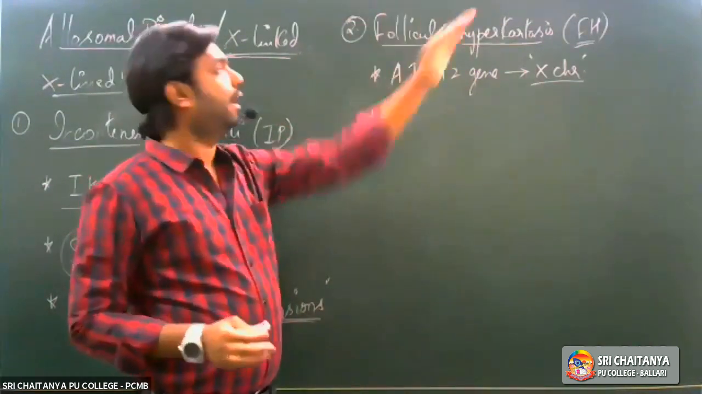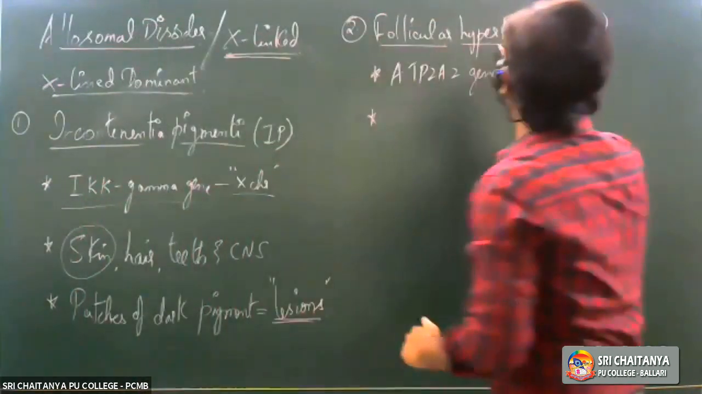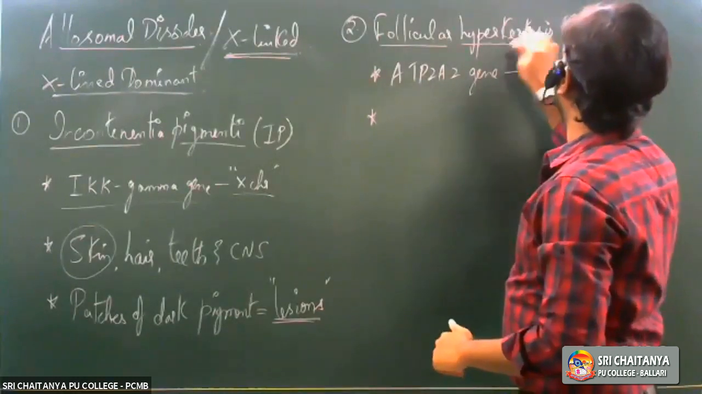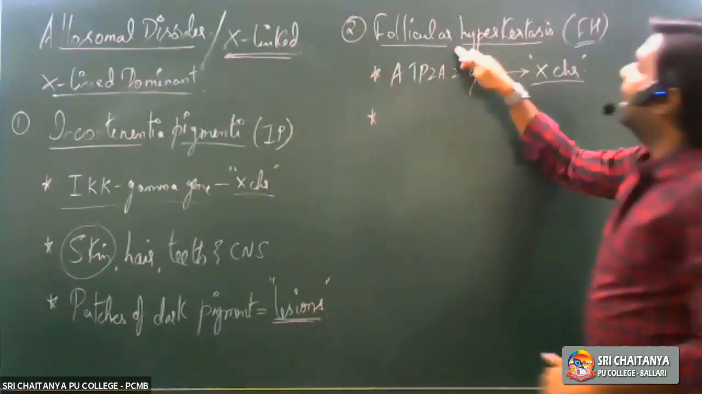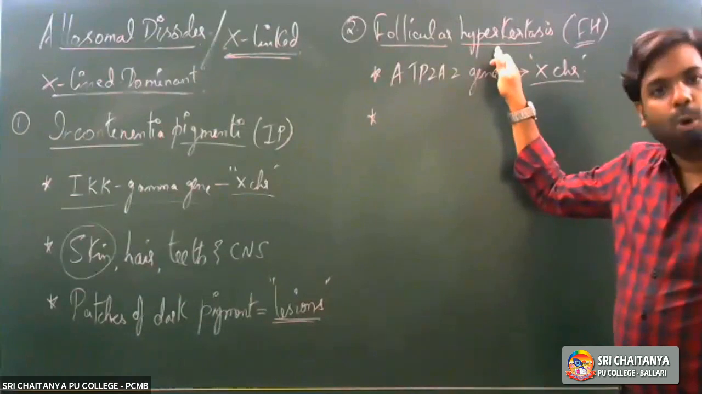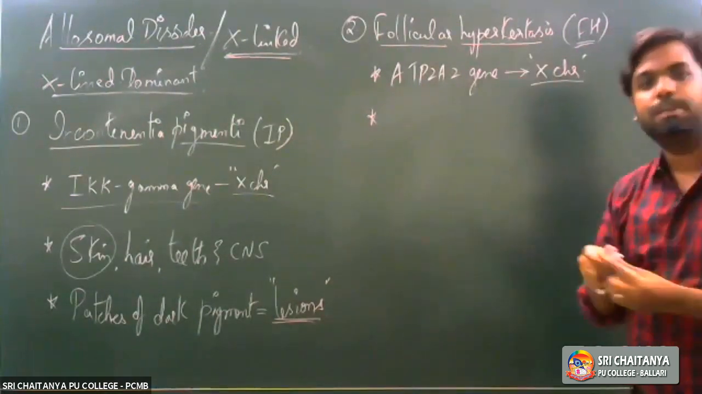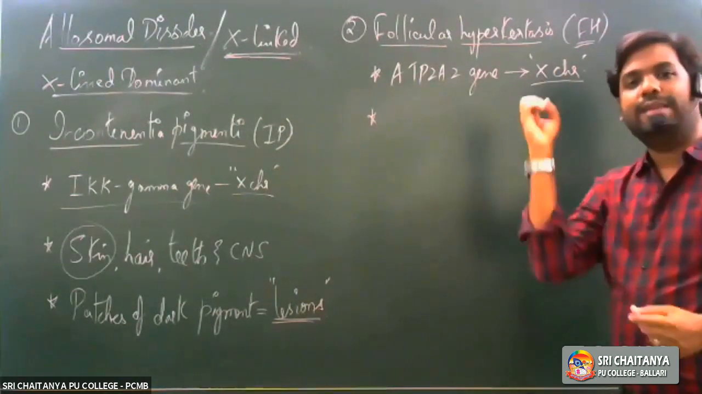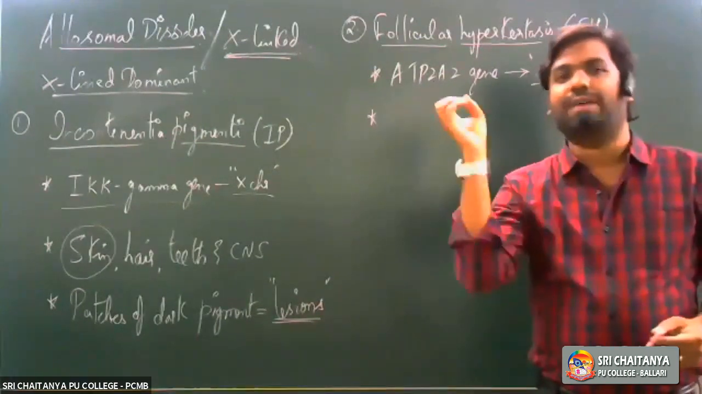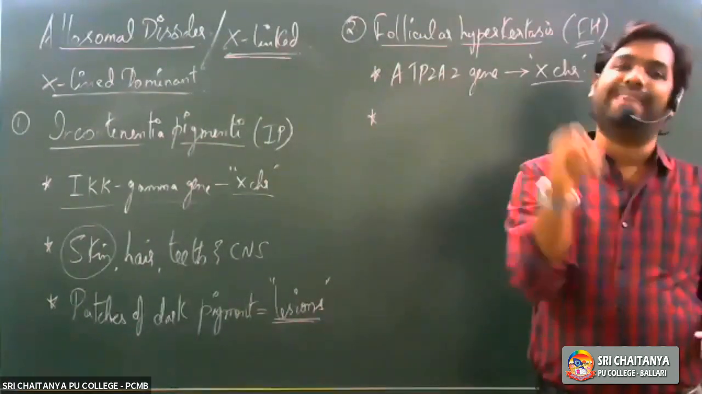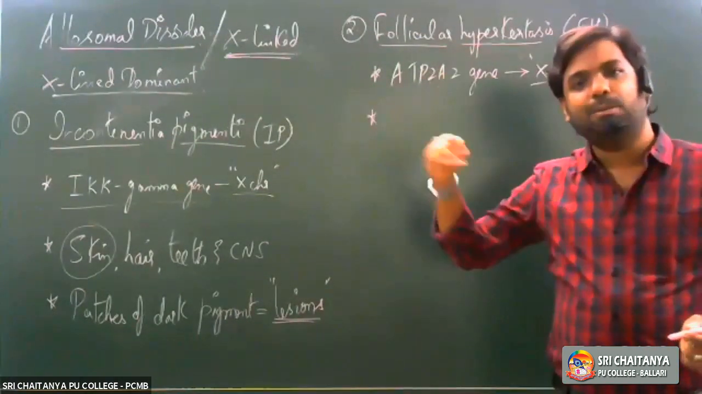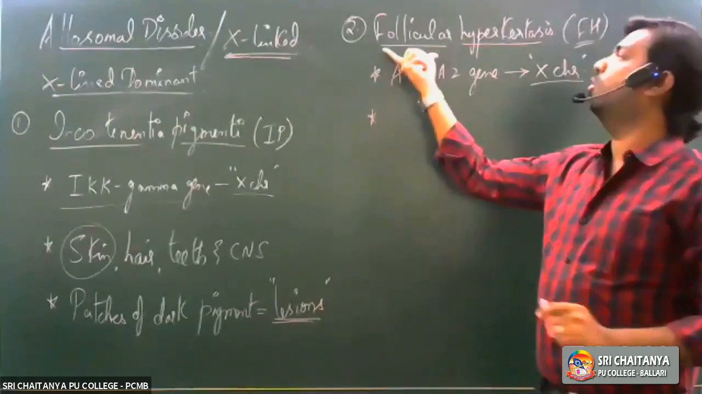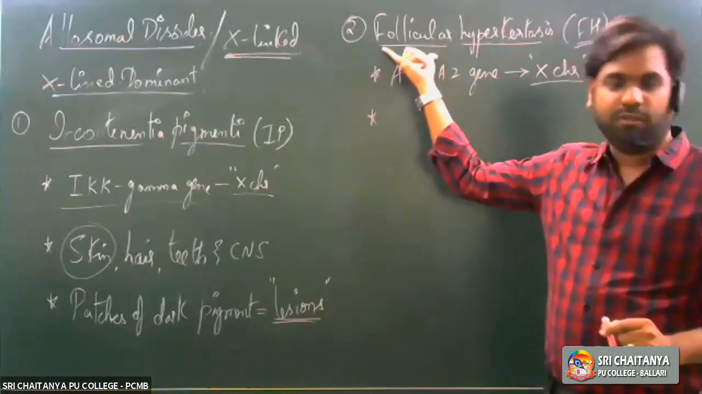Follicular hyperkeratosis, right? So what does this mean? Hyperkeratosis: hyper is more, and keratosis is deposition of keratin. So there is more deposition of keratin. Where is this keratin being deposited more? In the follicular cells of the skin, right?